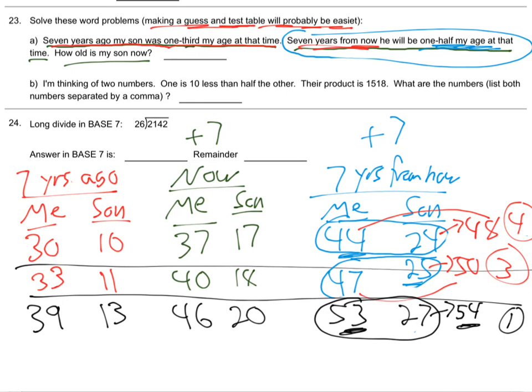And that's the 7 years ago information. And then I add 7 to both those, because we're going to the now. These are my age and my son's age 7 years ago. Add 7 to both. We get our ages now. Add 7 to both again. You get our ages 7 years from now.